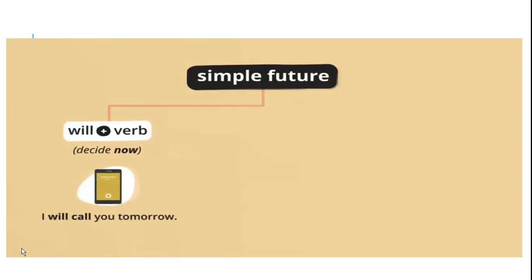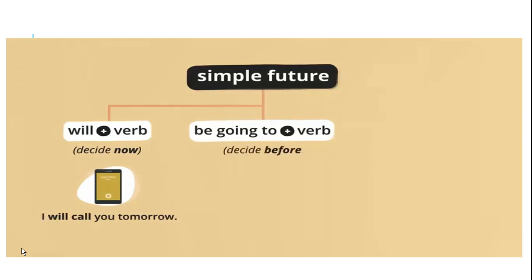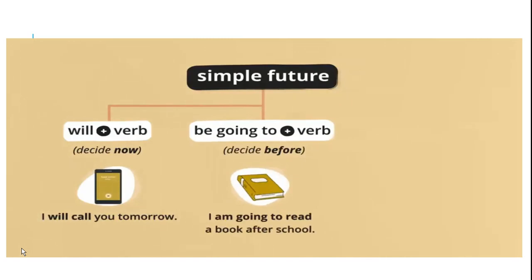I will call you tomorrow. The example is like that, you decided just now. आपने अभी कुछ सोचा है और आप फिर बोल रहे हो उसको कि I will call you tomorrow. Be going to plus verb is used when you decided before. It is a planned activity. You already decided and then you talk about it. So this is our present going to the future.